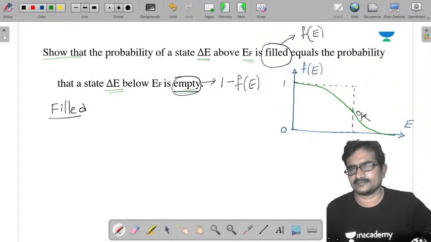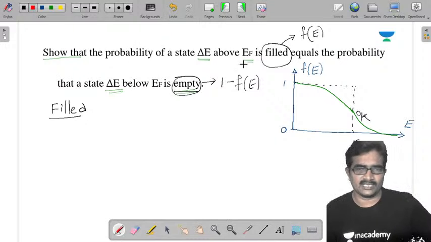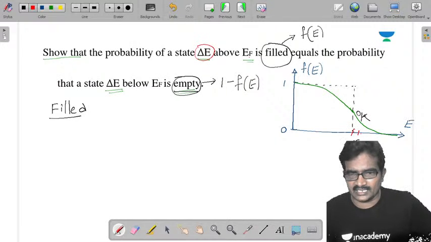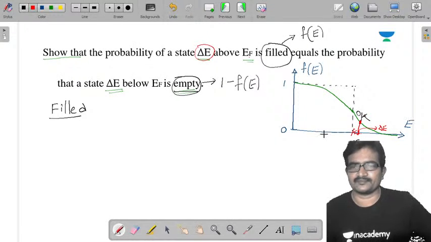For greater than 0 Kelvin, your plot is like this. Now here they are going to say the state delta E above EF. Above EF, delta E state. So this is delta E. At this point, the probability of occupancy is this much.